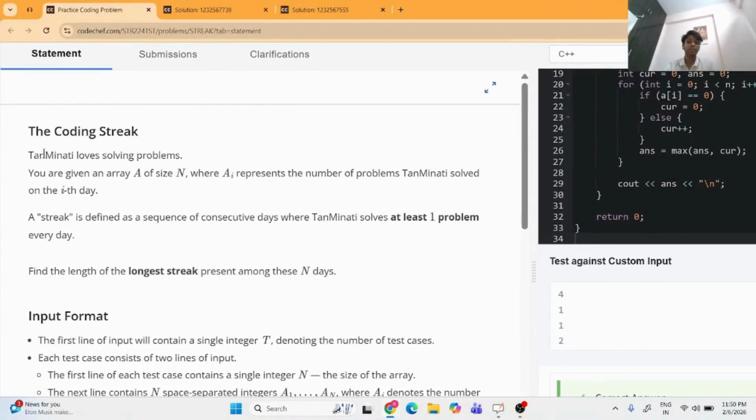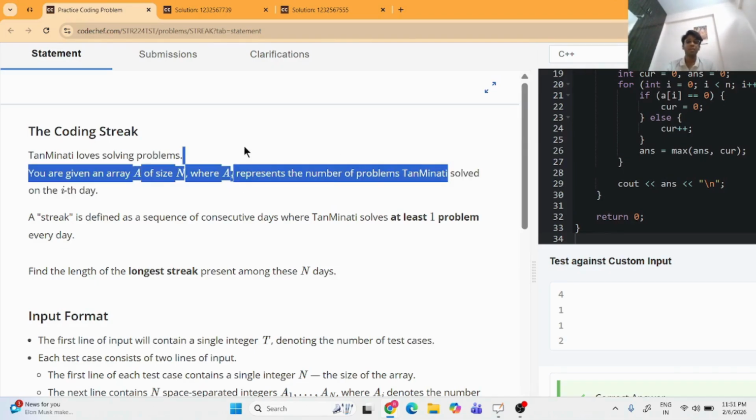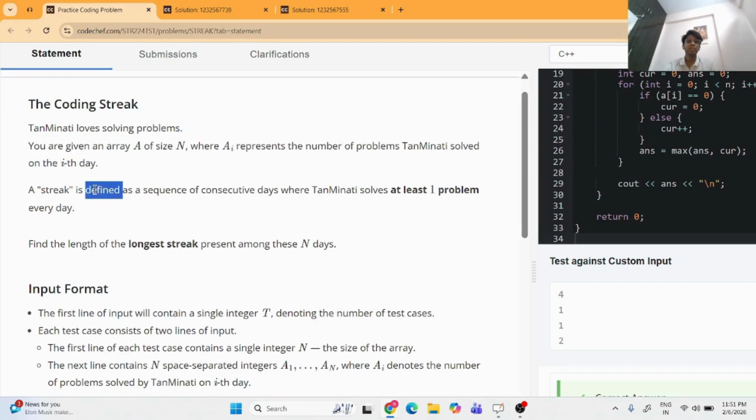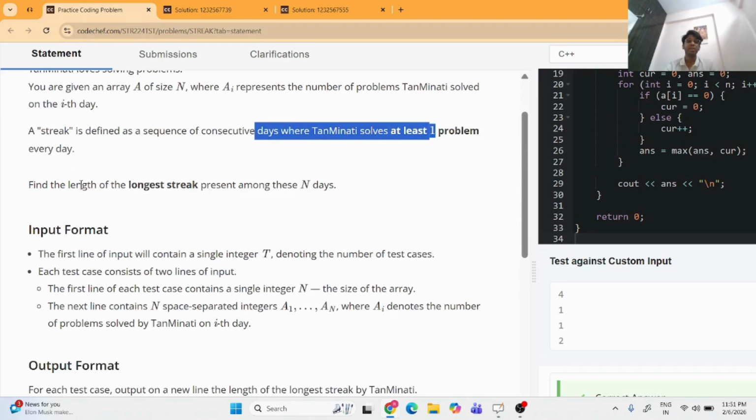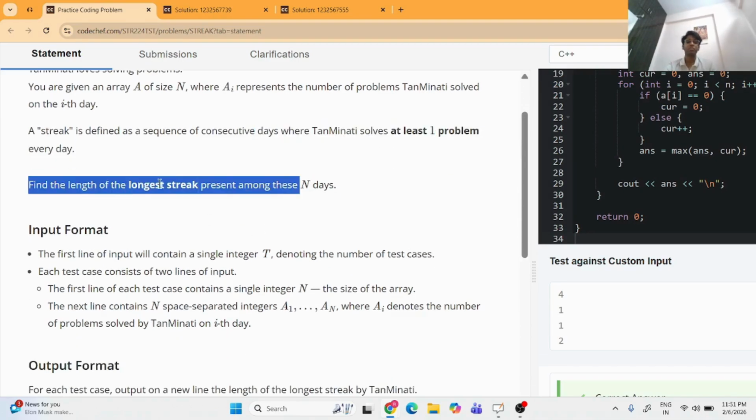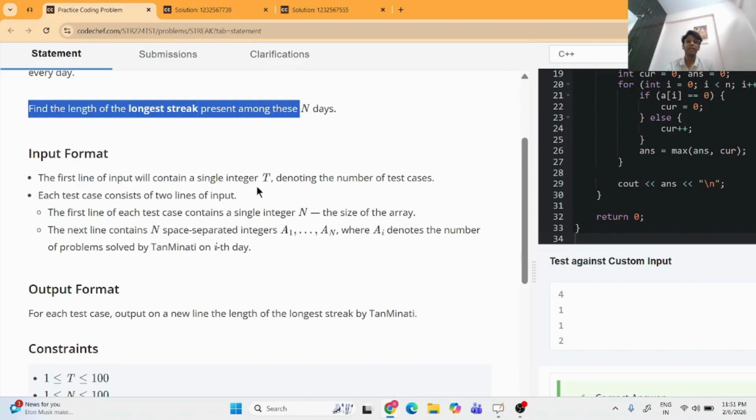So guys, the problem says Tan Minati loves solving problems. You are given an array A of size n, where A of I represents the number of problems Tan Minati solved on the ith day. A streak is defined as a sequence of consecutive days where Tan Minati solves at least one problem every day. Find the length of the longest streak present among these n days.